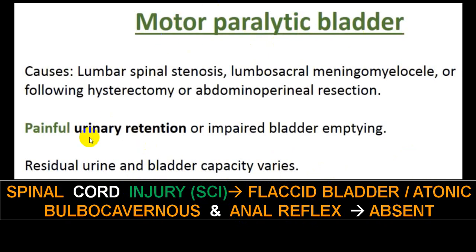Rather, in spinal cord injury with what we call suprasacral damage, acute spinal cord injury above S2, S3, S4, that we call upper motor neuron. And in upper motor neuron during acute spinal cord injury, you will have a flaccid bladder, but there bulbocavernosus and anal reflex will be preserved.